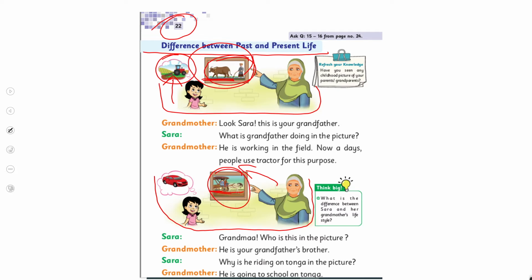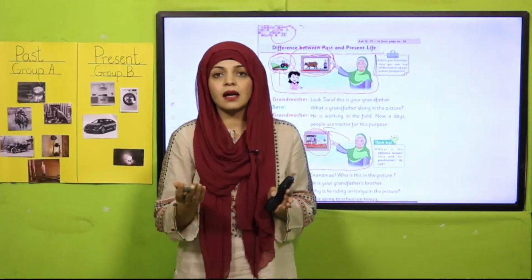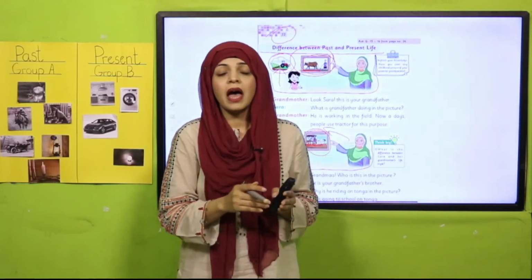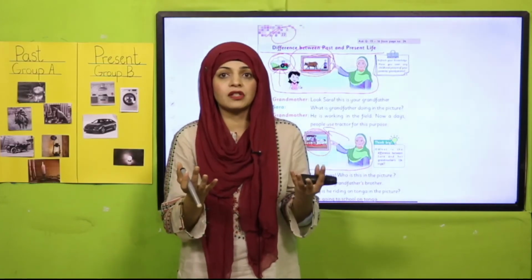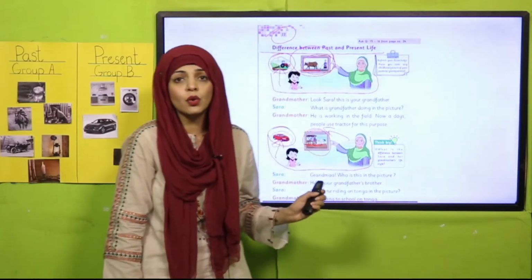This is Sarah's grandfather's brother and he is going to school on a tonga. Today people use cars to travel from one place to another. So on this page we discussed a lot of differences between past and present life. Now I have an assessment for you.